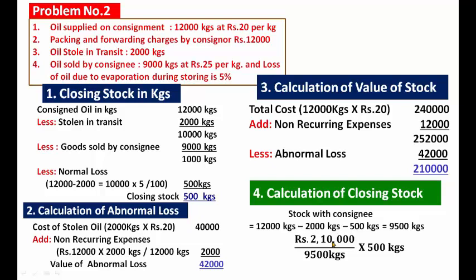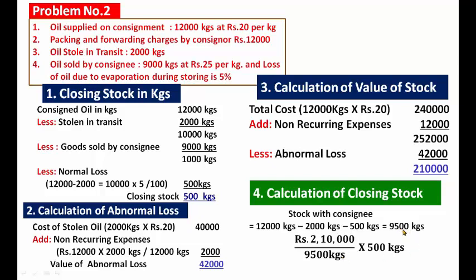Rupees 2,10,000 is the total expenditure of the goods sent on consignment, divided by 9,500 kgs.